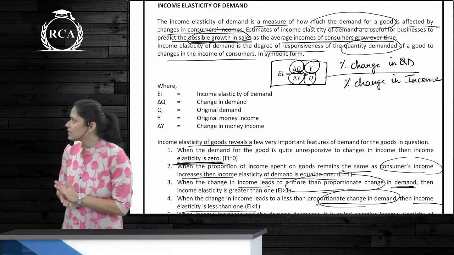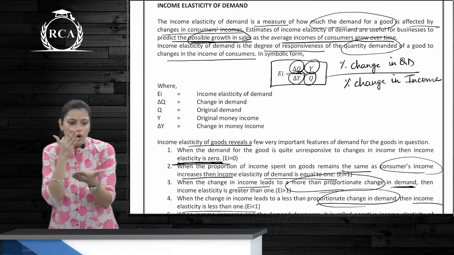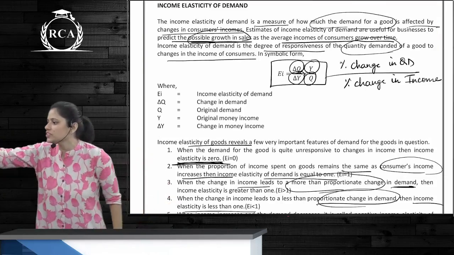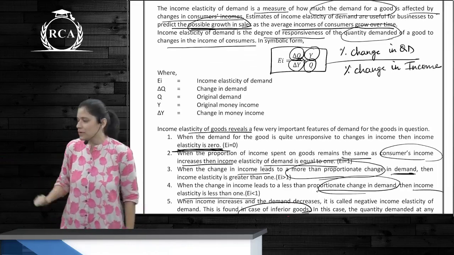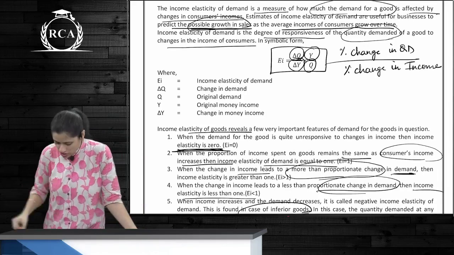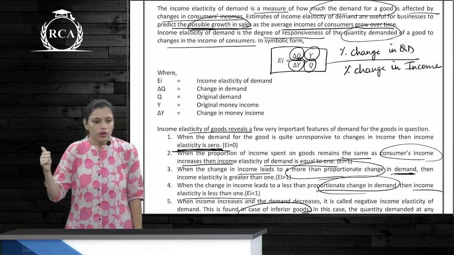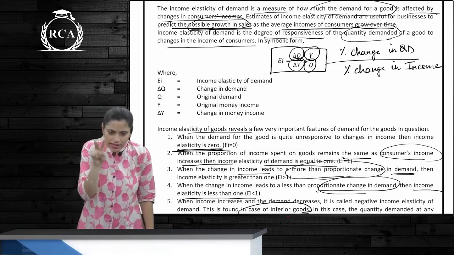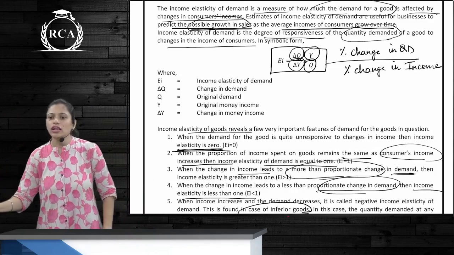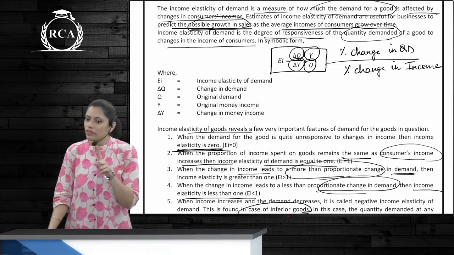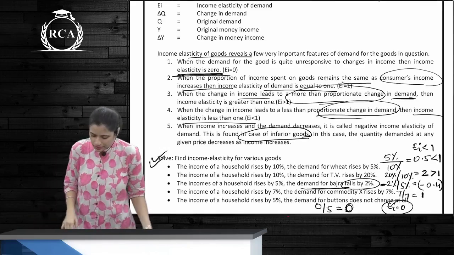Income elasticity of demand. Responsiveness of quantity demanded to a change in income. Percentage change in quantity demanded by percentage change in income. So that is delta Q by delta Y into Y by Q, where delta Q is the change in quantity demanded, delta Y the change in income, Y the original income and Q the original quantity. Clear, everybody? So what are the various elasticities you have here?